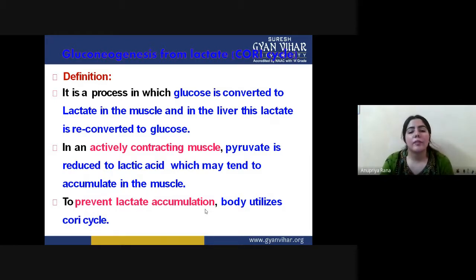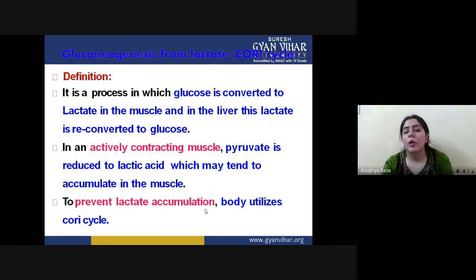So how does the Cori cycle work? Basically, glucose is converted to lactate in the muscle, and in the liver, this lactate is reconverted to glucose.